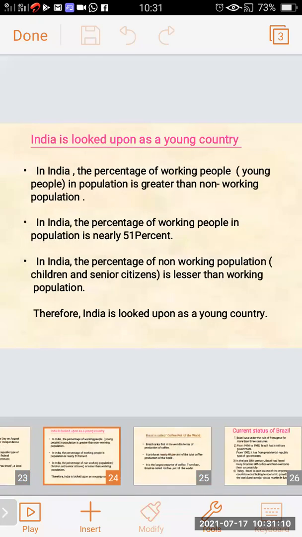India is looked upon as a young country because in India, the percentage of working people in the population is greater than the non-working population. In India, the percentage of working people in the population is nearly 51%. The percentage of non-working population is lesser than working population. Therefore, India is looked upon as a young country.